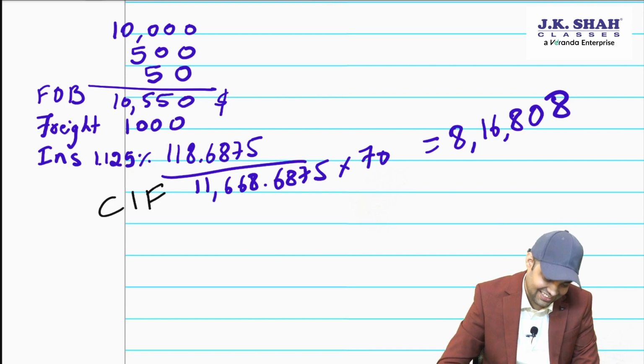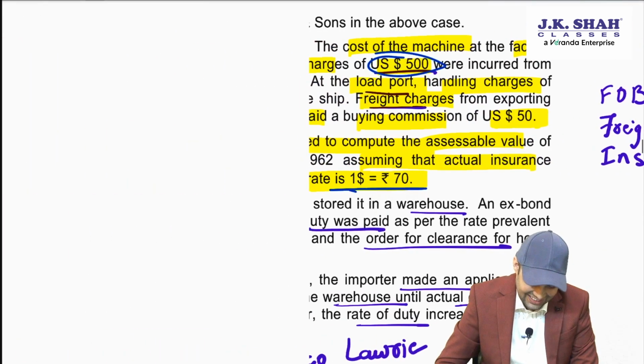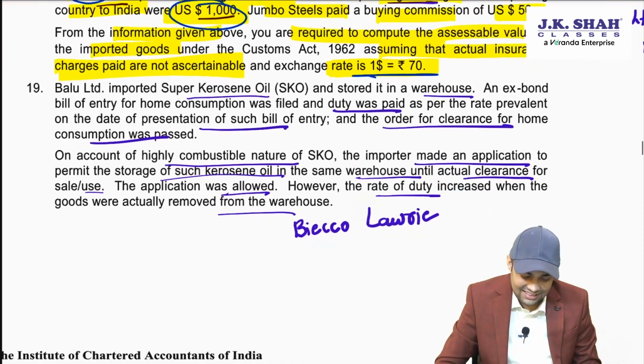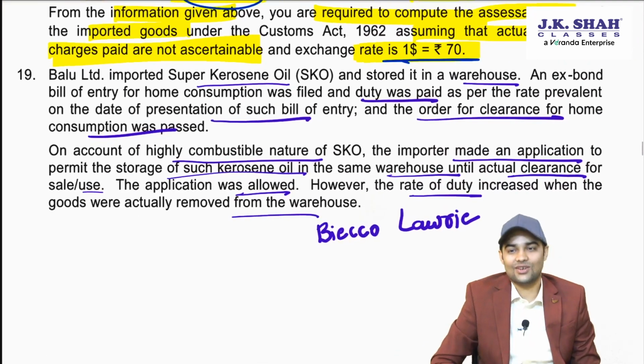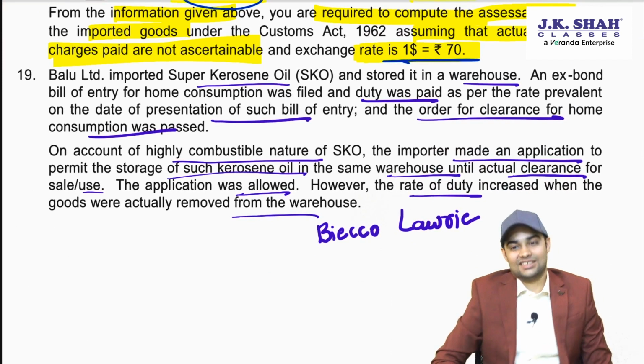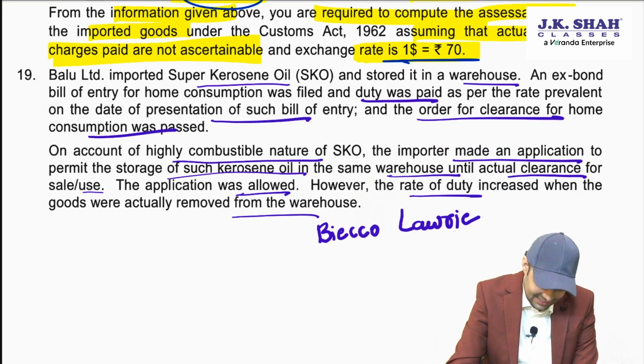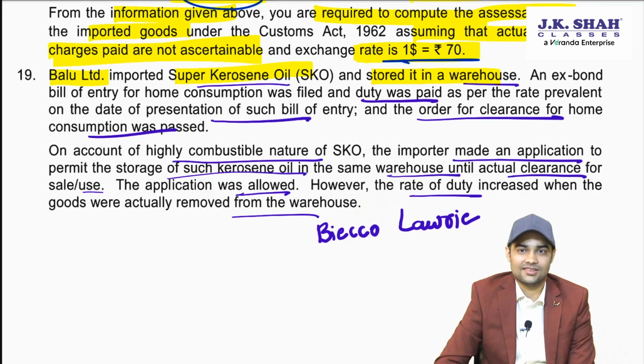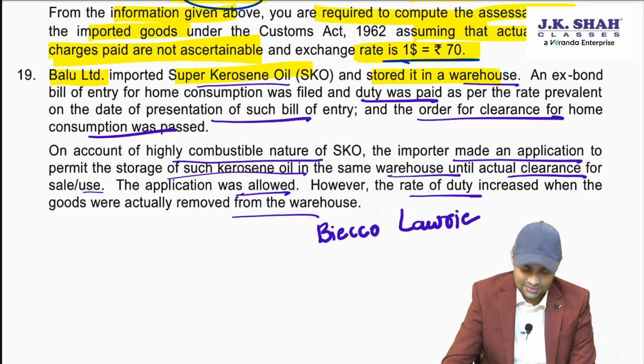Okay, great. Let's see the 19th one. The 19th one is basically a case law based question. Balu Limited imported super kerosene oil and stored it in the warehouse.